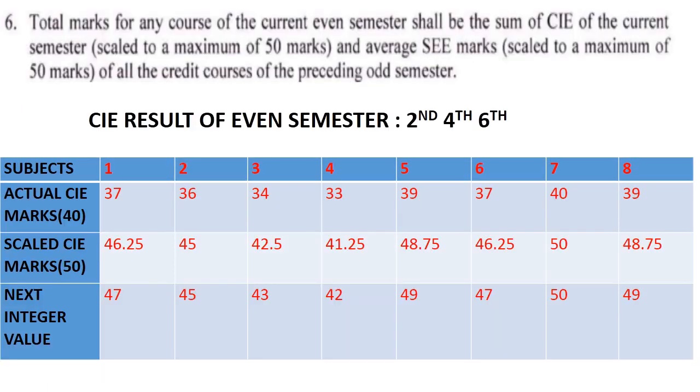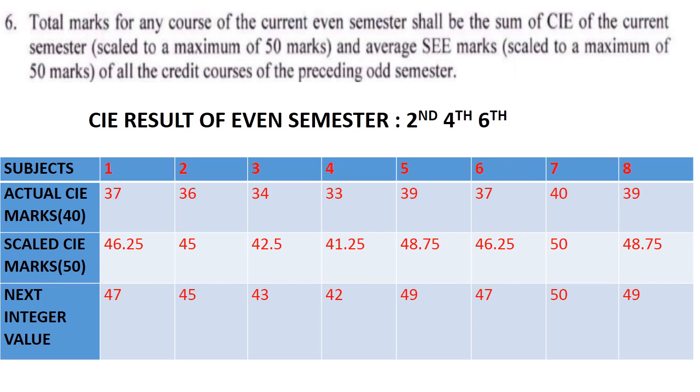That is the same. Next, total marks for any course of the current event semester. This is very important. Total marks for any course of the current event semester shall be the sum of CIE of the current semester, scaled to a maximum of 50, and average semester end examination marks, scaled to a maximum of 50, of all the credit courses of the preceding R semester. So what is the meaning of this?